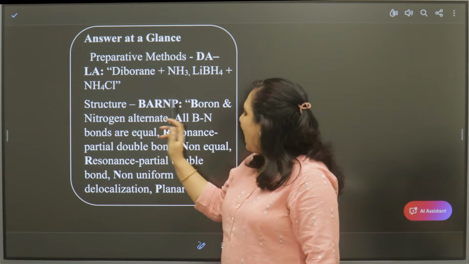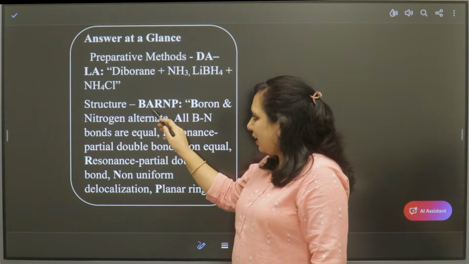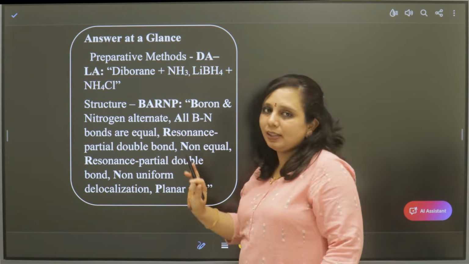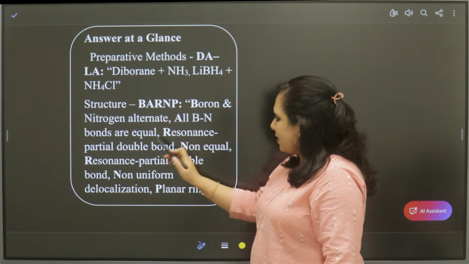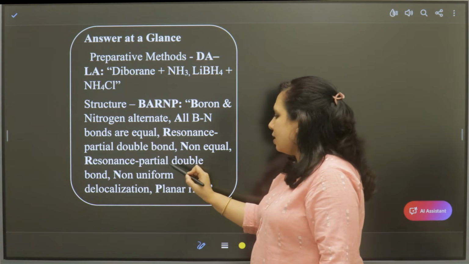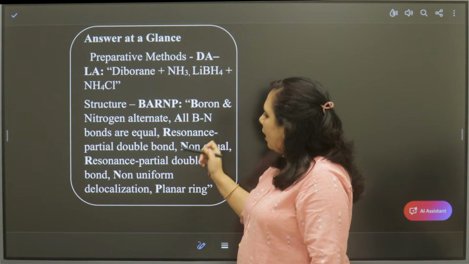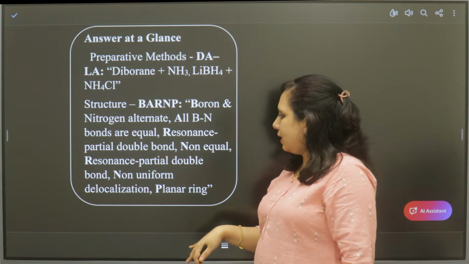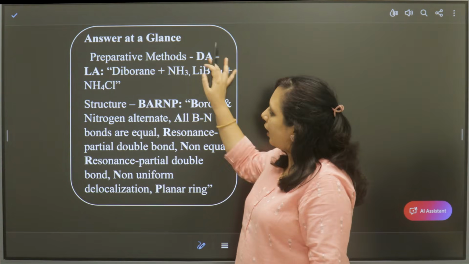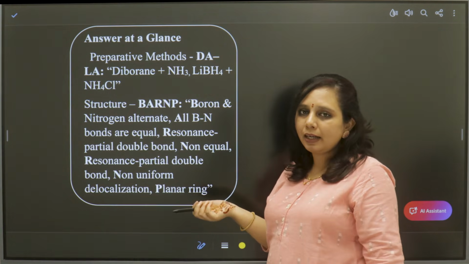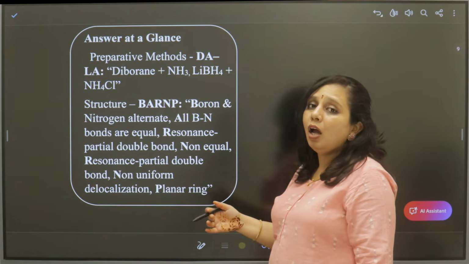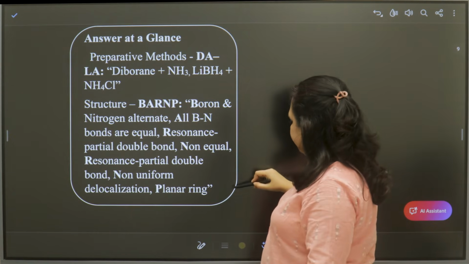B for boron and nitrogen alternate, A for all BN bonds are equal, R for resonance, partial double bond character, and N for non-uniform delocalization, and P for planar ring. So this is how you can remember the whole answer easily, right? This is about the structure and preparation of borazole.